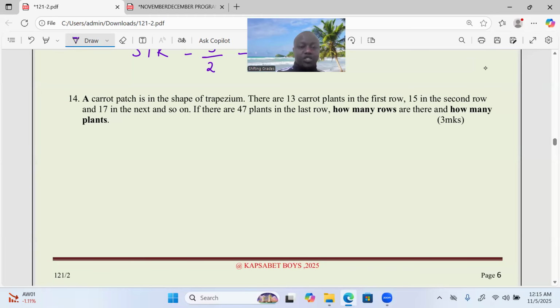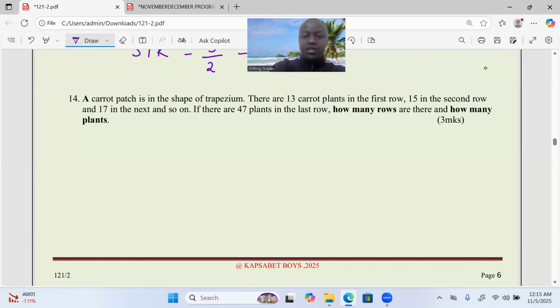Now, a carrot patch is in the shape of a trapezium. There are 13 carrot plants in the first row, 15 in the second, 17 in the next, and so on. If there are 47 plants in the last row, how many rows are there and how many plants are in this particular carrot patch?